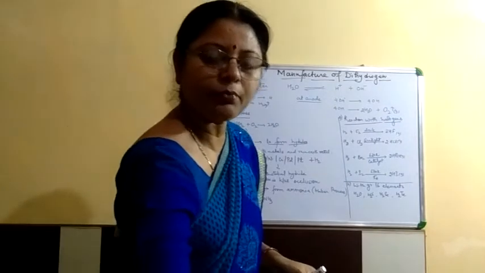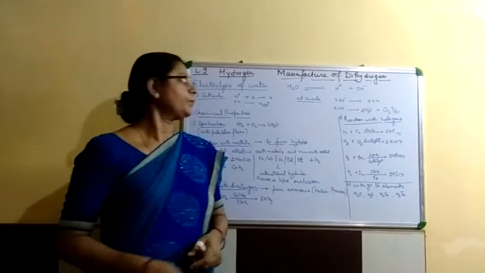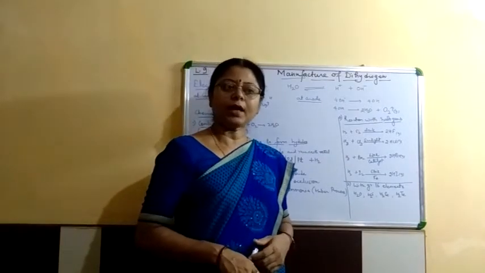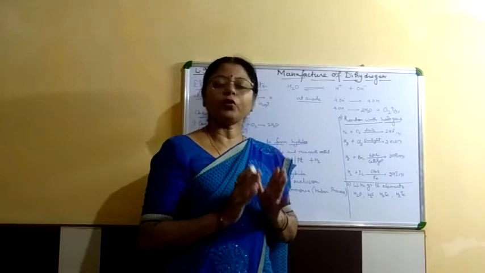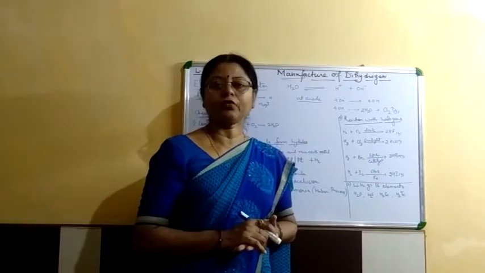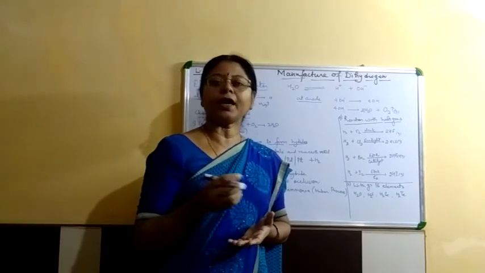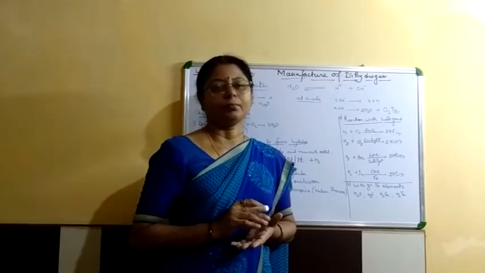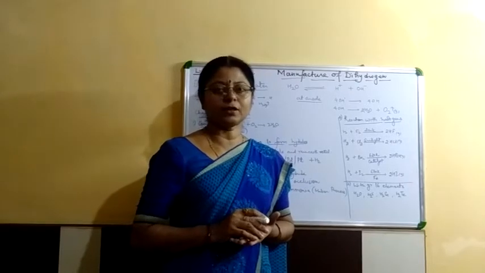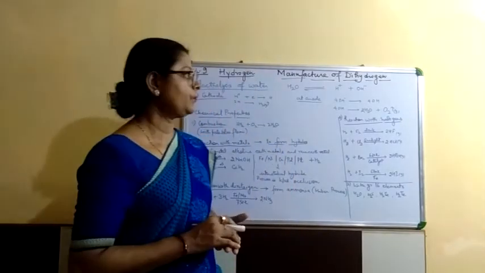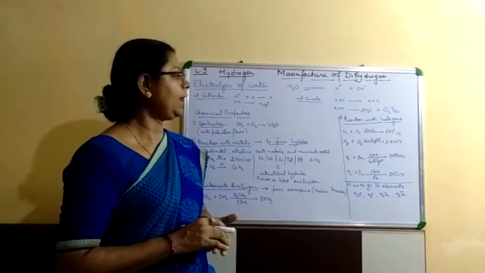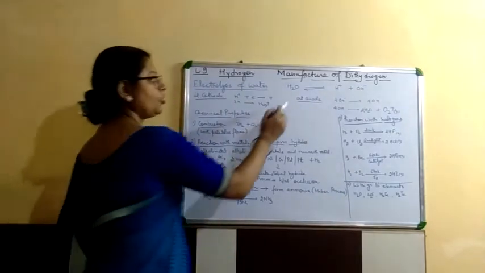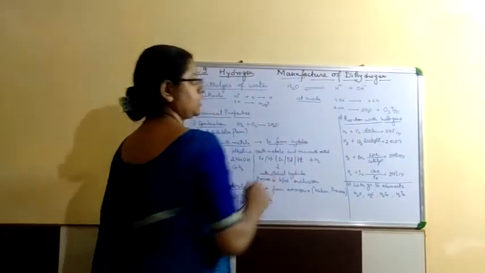Hello children, today I am going to teach you the manufacture of dihydrogen by electrolysis method. As pure water is a bad conductor of electricity, but when we add a little amount of acid or base to this water, it passes electricity through the solution, and on passing the electricity, water molecules break down into hydrogen ion and hydroxyl ion.